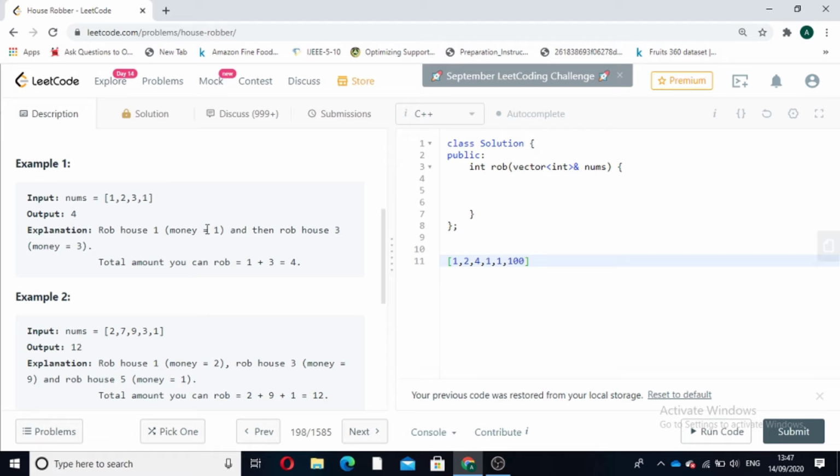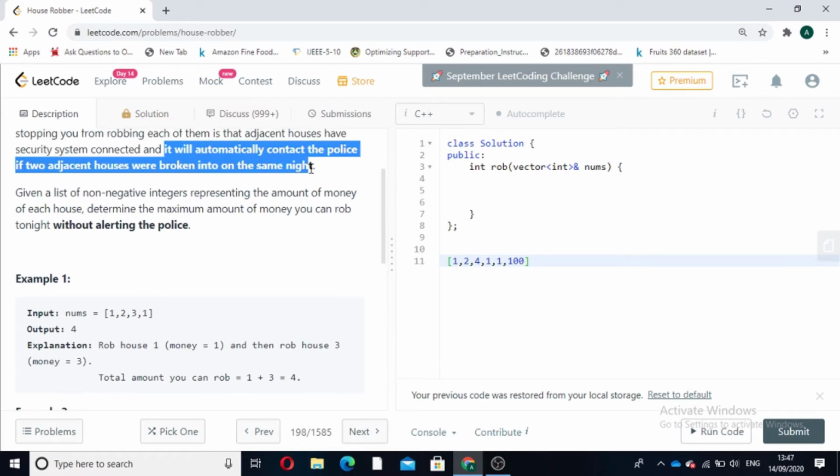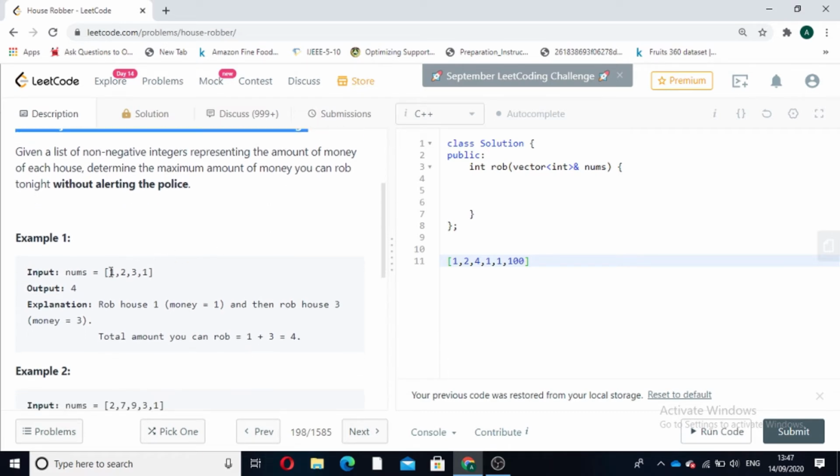In this case we will find all the combinations that satisfy our condition, that two houses must not be adjacent to each other. We can rob 1 and 3, but we can also rob 1 and 1. So we are forming combinations. When we have to find all the combinations and return the maximum or minimum, we will use recursion. But when recursion is used and every combination is found, there is a very high complexity, and it will run slowly.